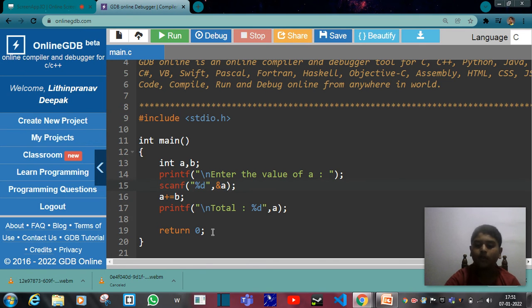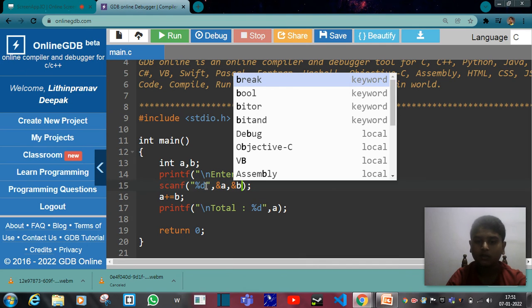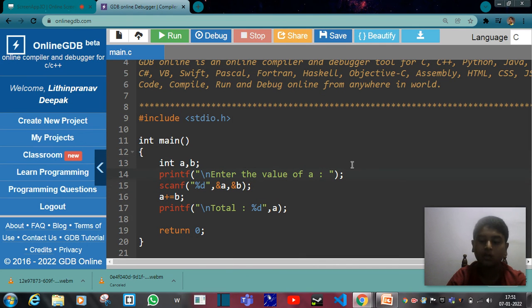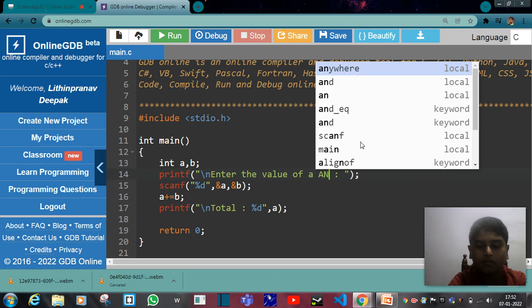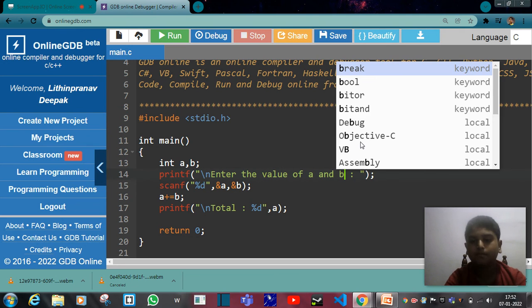I will put a comma and put B here. In the same way, here I am going to put a space and you can use the ampersand symbol, the and symbol for A and for B.